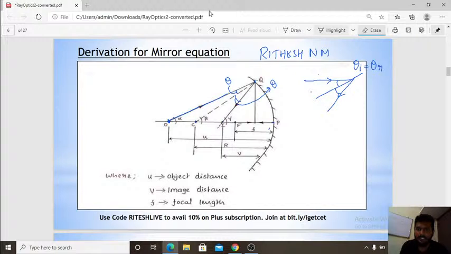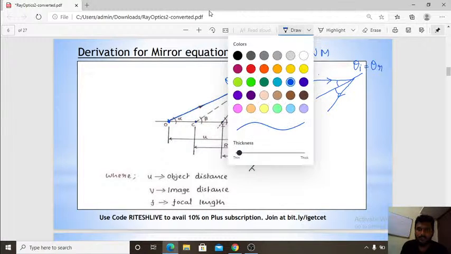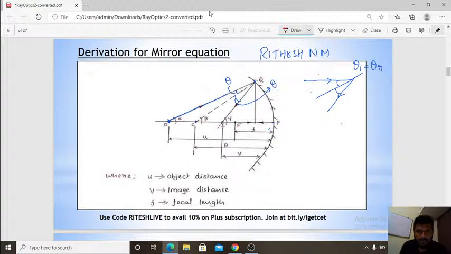Similarly, another ray starting from here will flow through the principal axis. This is the principal axis. So here, there is no angle. The incident angle is 0, right? Because it is going along the normal line. No angle is created here. So the incident angle is 0, so the reflected angle is also 0. So after it reaches here, it reflects back along the same line. Their intersection comes here.